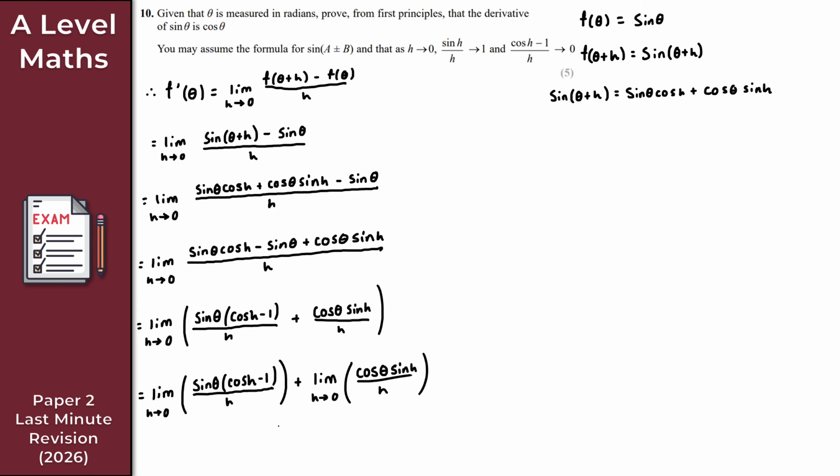Okay, so let's just go back to the very top here then, because we pretty much run out of room at the bottom. So what I can do here is take the sine theta and the cos theta outside the limits, right? Because sine theta and cos theta are just constants, right?